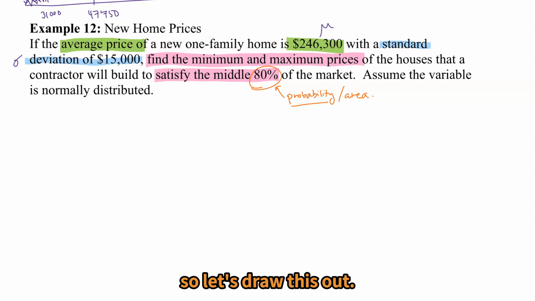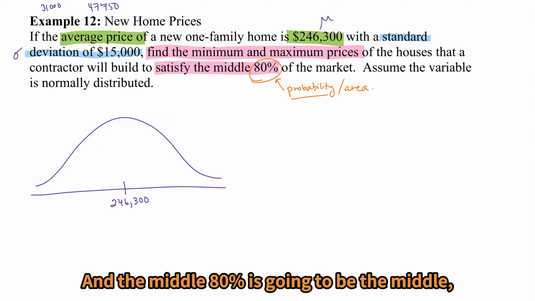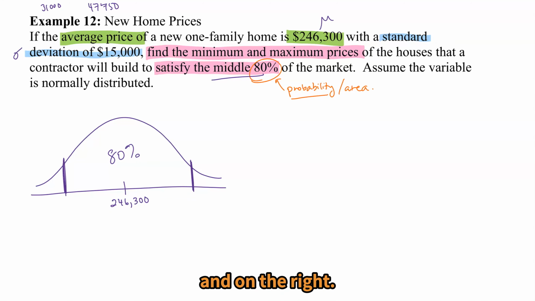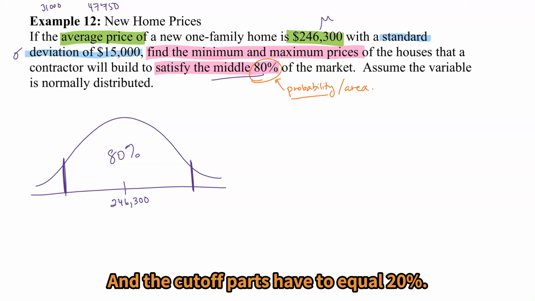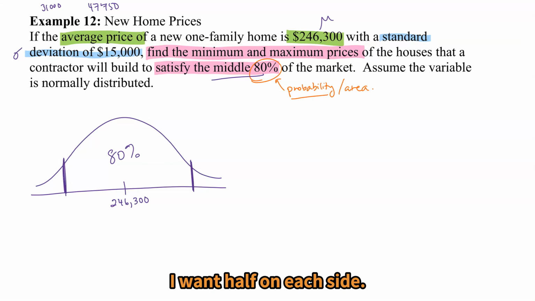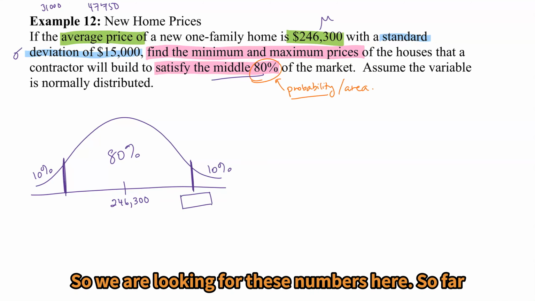So let's draw this out. Our mean, 246,300, in the middle. And the middle 80% is going to be in the middle, but that means that there's a cutoff on the left and on the right. And the cutoff parts have to equal 20%. Well, since it's the middle 80%, I want half on each side. So I have 10% on the left and 10% on the right. So we are looking for these numbers here.